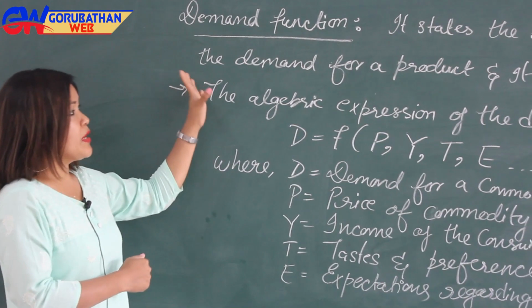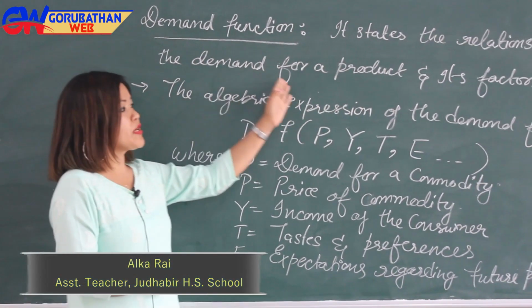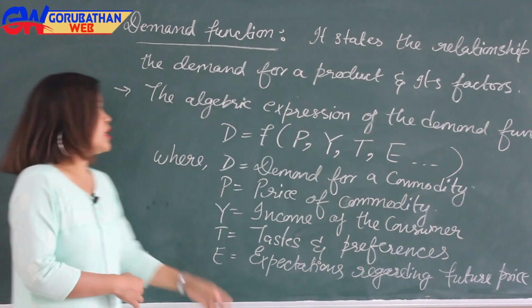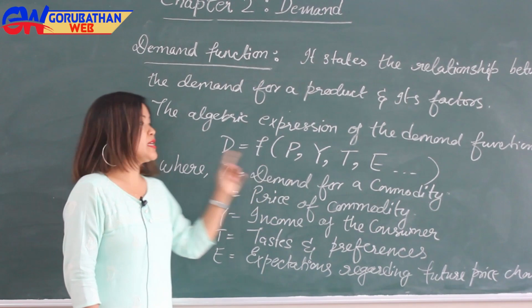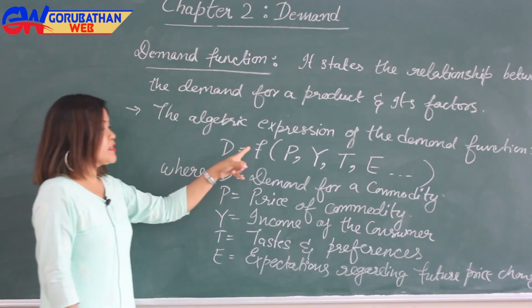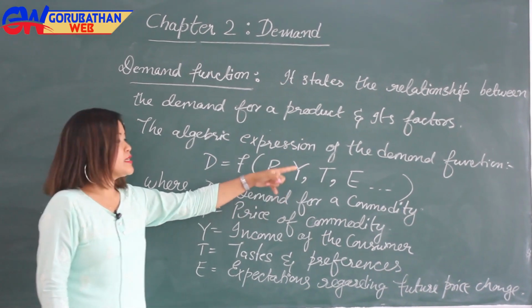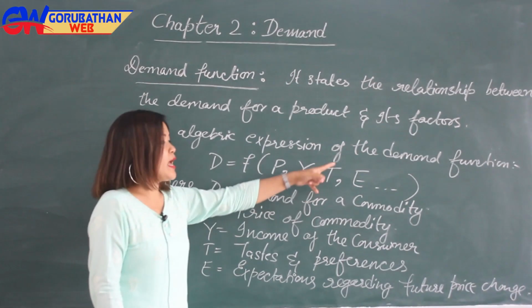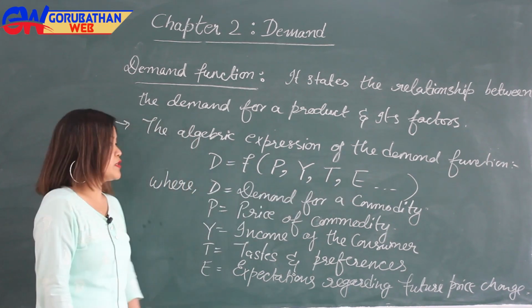So the demand function states the relationship between the demand for a product and its factors. Now the algebraic expression for this demand function is given as D is a function of the price of the commodity, income of the consumer, tastes and preferences of the consumers, and expectations regarding future price changes.